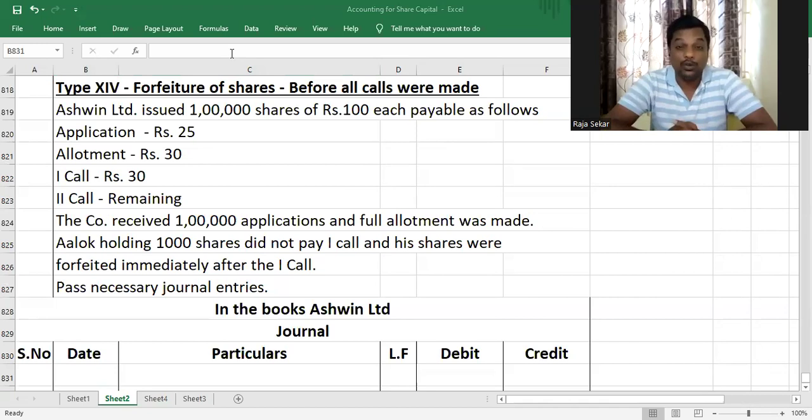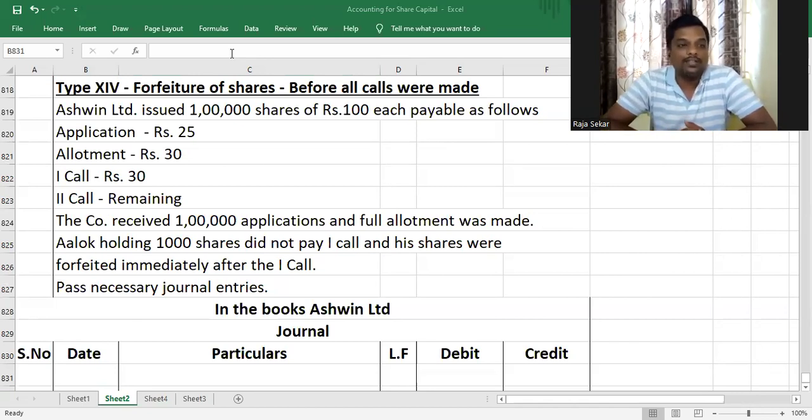We are in this series of videos in which we are learning the different concepts involved in accounting for share capital. At this point of time, we're doing forfeiture of shares, and we've done a couple of problems before this in forfeiture. This is another problem that we're going to be doing with slightly modified conditions.